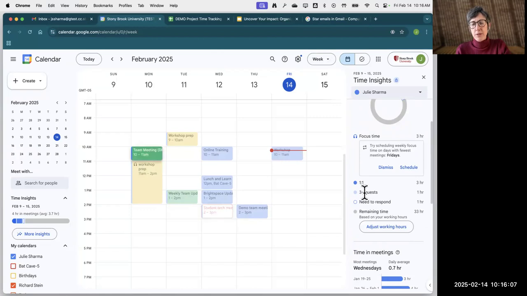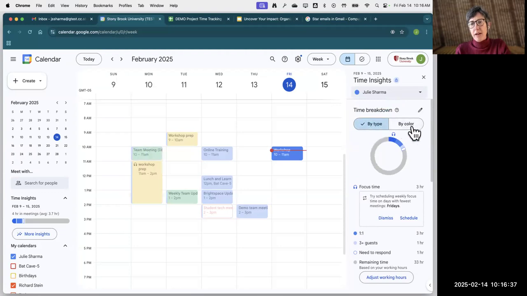So as I move my mouse over these different numbers, it's actually showing me which events are calculated and contributing to that time. And if you notice that workshop prep one we just created, there aren't any guests on that. So that's not counting in anything really, except for remaining, because it's not a meeting, I guess you would say.